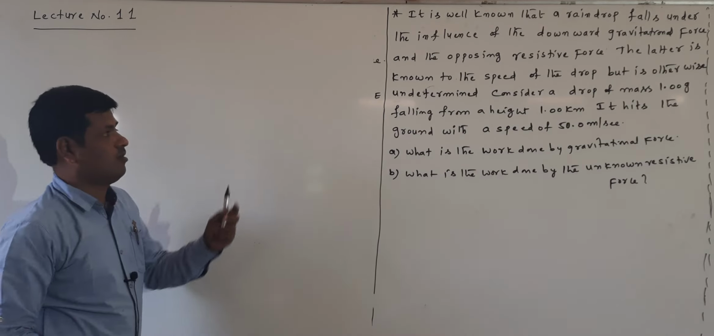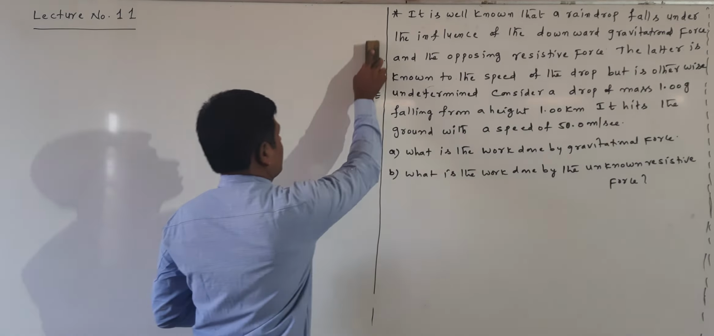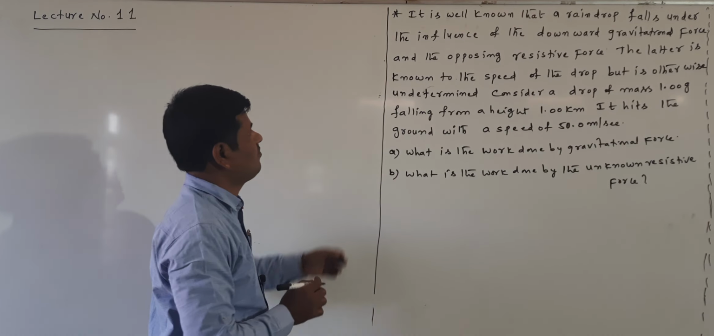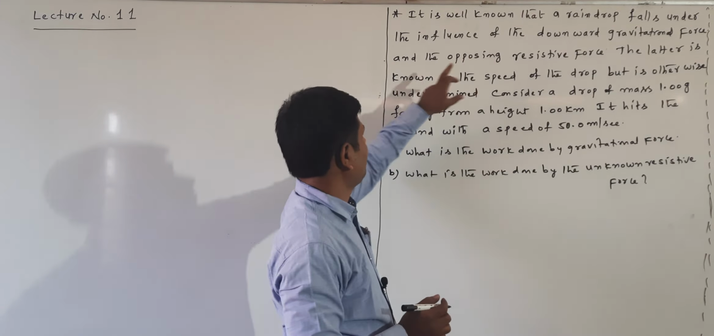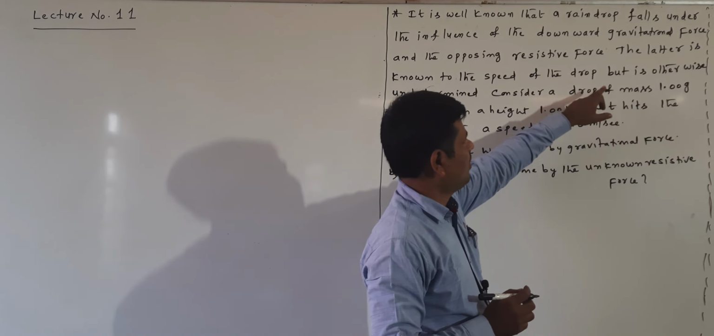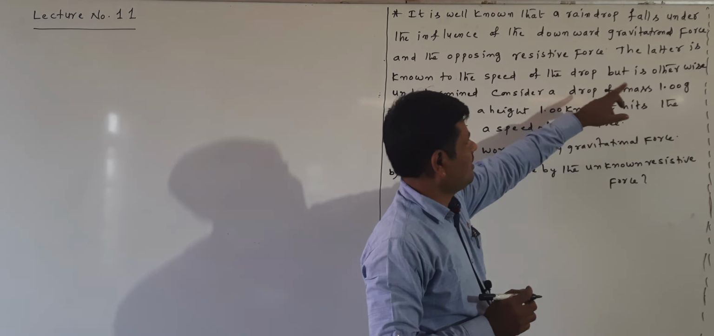Next, see the next problem here. It is well known that a raindrop falls under the influence of the downward gravitational force and the opposing resistive force. Two forces are acting. One is the gravitational force, another one is the opposing resistive force. The latter is known to depend on the speed of the drop, but it is otherwise undetermined.